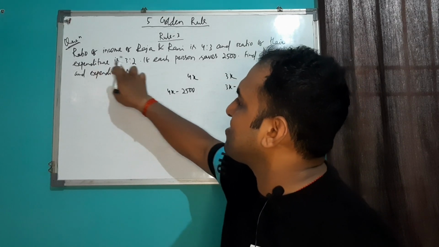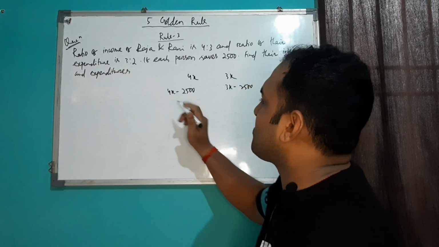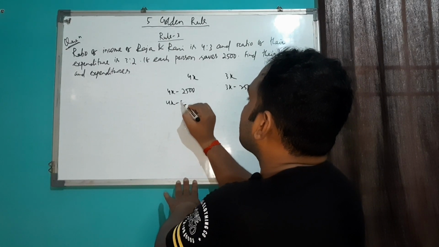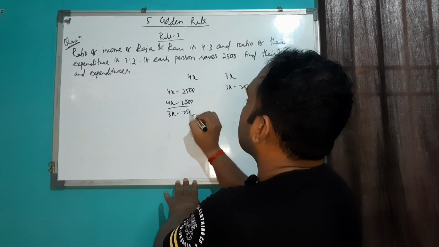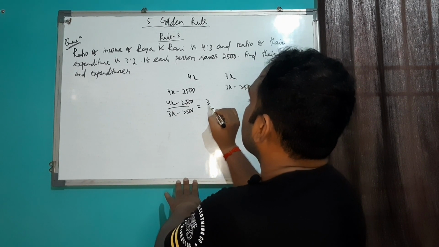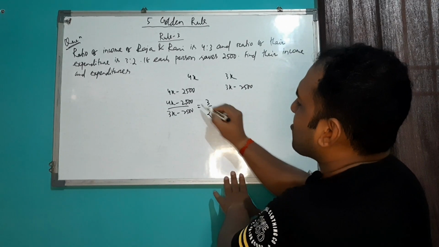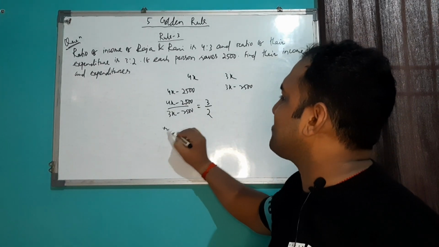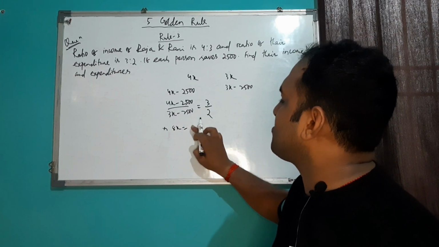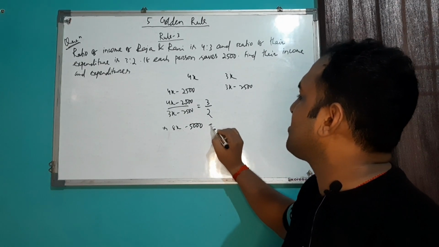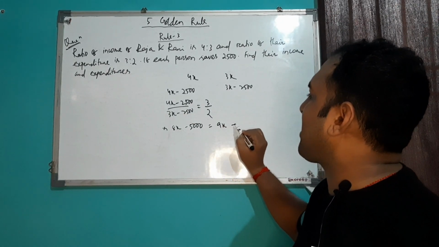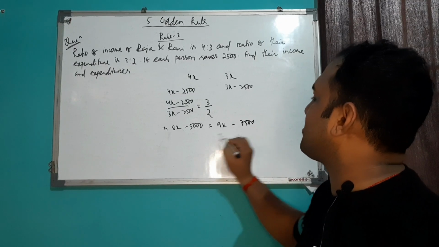And the expenditure is in the ratio of 3:2, so I can write (4x minus 2500) upon (3x minus 2500) equal to 3:2. By cross multiplication, I can write it as 8x minus 5000 equal to 9x minus 7500.